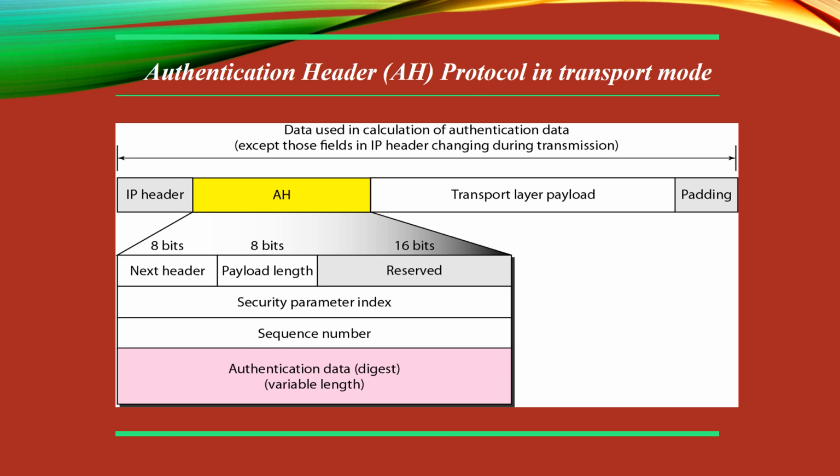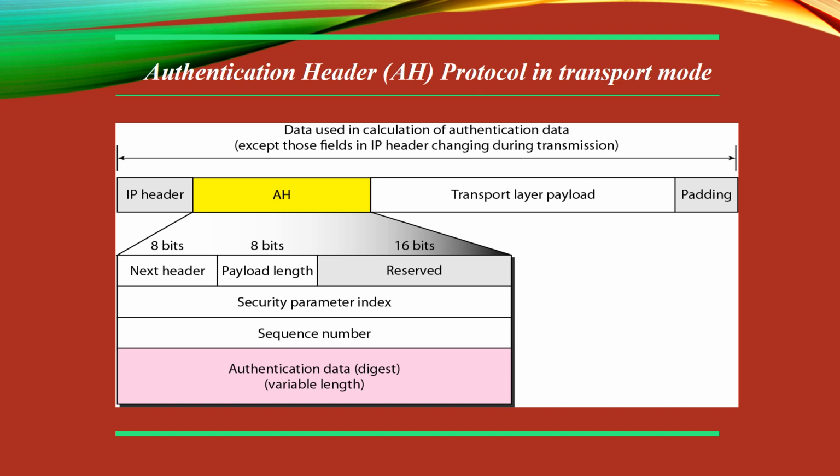So the next header is an 8-bit field that defines the type of payload carried by the IP datagram, like TCP or UDP or ICMP or OSPF. It has the same function as the protocol field in the IP header before encapsulation. The process copies the value of the protocol field in the IP datagram to this field. The value of the protocol field in the new IP datagram is now 51 to show that the packet carries an authentication header. Now there will be the payload length.